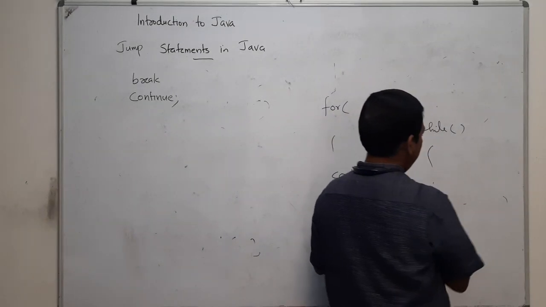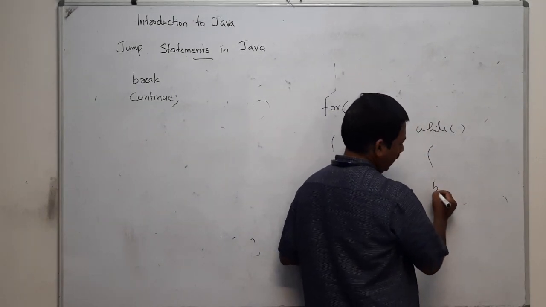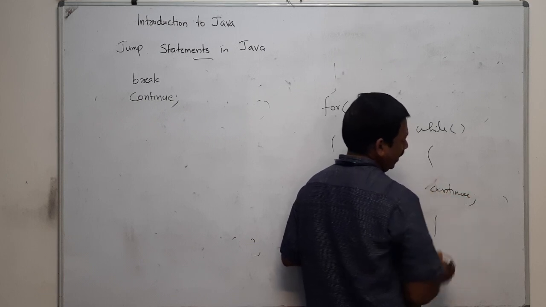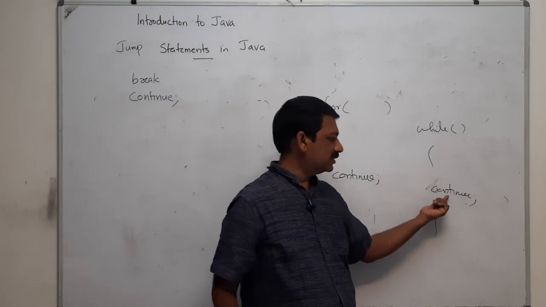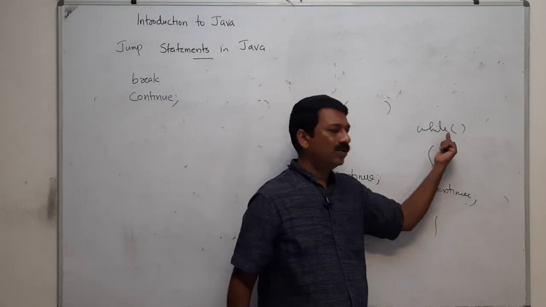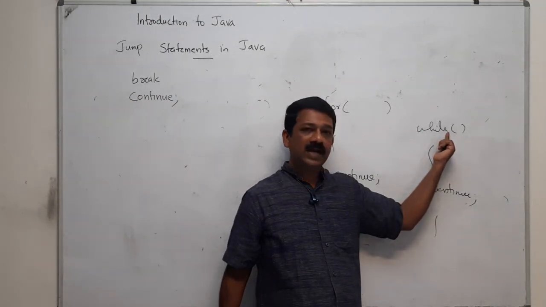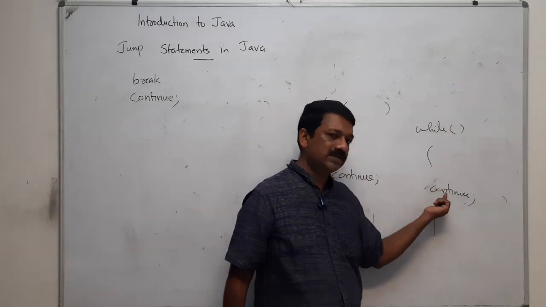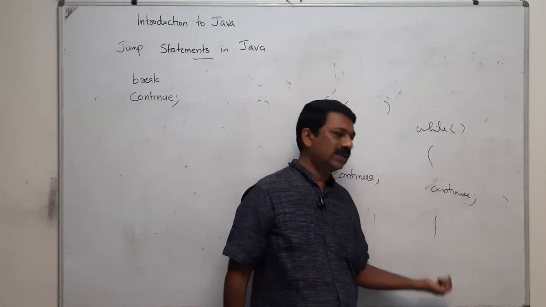Suppose that in a while loop we have a break or continue statement. When this continue statement is executed, it will come back to the starting point of the while and execute that again. If a break statement is there, we will exit the loop.